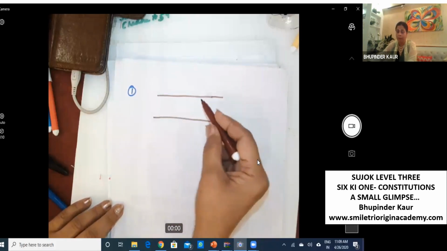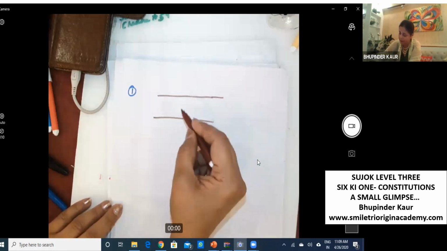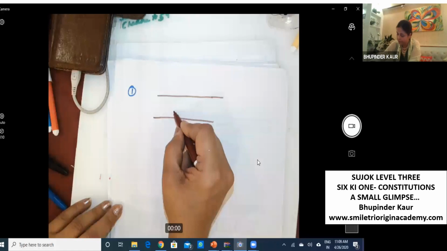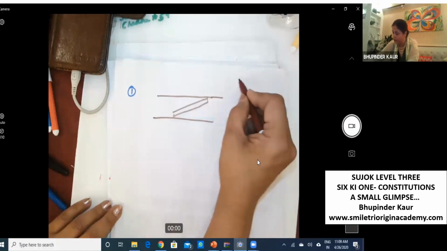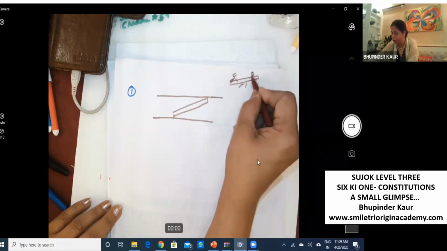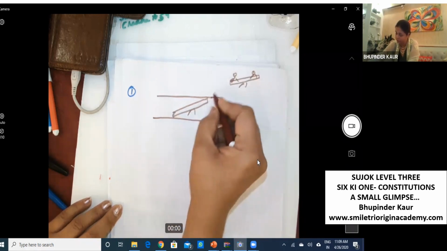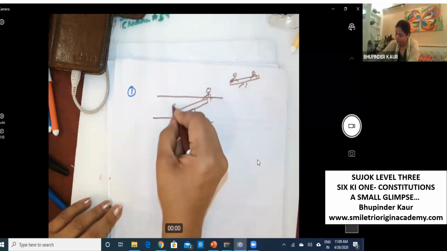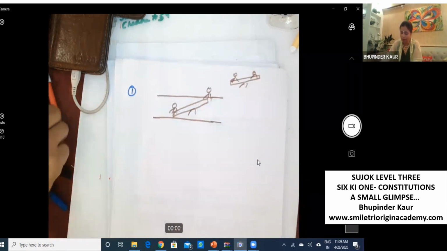This is the normal range, and inside this we will see plus and minus. This is a seesaw where children play, enjoy, up and down. Now, this is called the normal range.